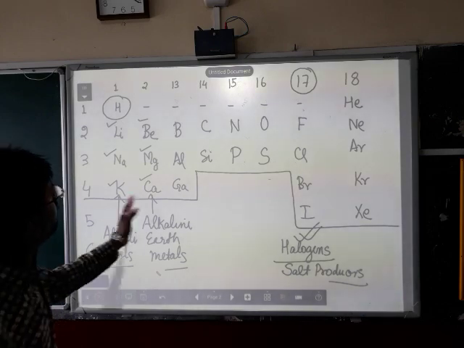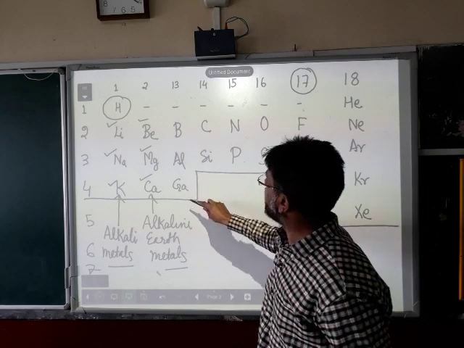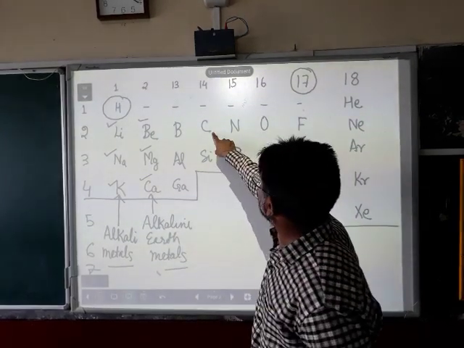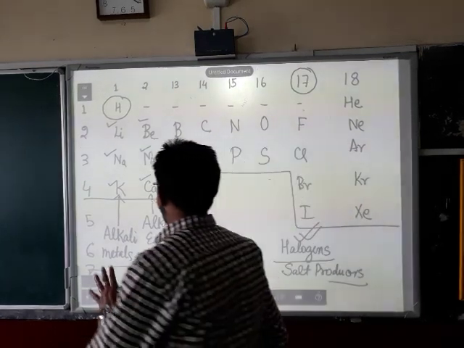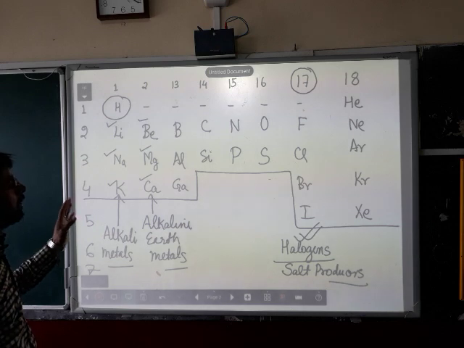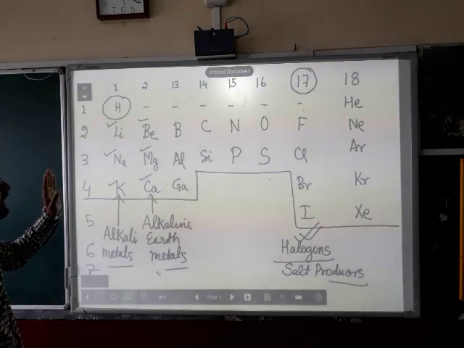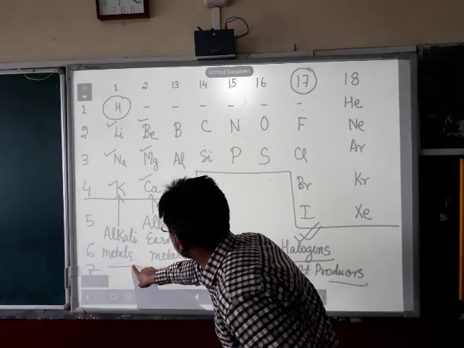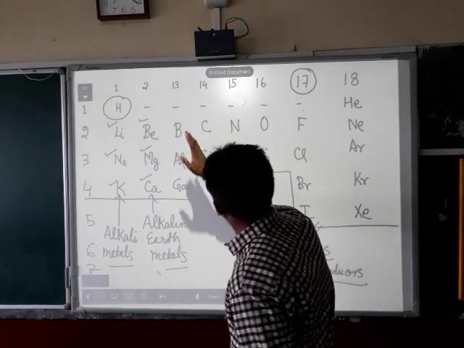Now, let us come to the third group, that is group 13. Boron, aluminium, gallium, indium, thallium, they are called boron family. Group 14 is called carbon family and so on. So, this is a brief introduction to the periodic properties with regard to the groups. About the names, they have got special names. For example, group 1 alkali metals, group 2 alkaline earth metals, group 13 boron family.